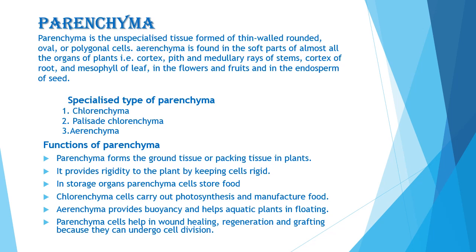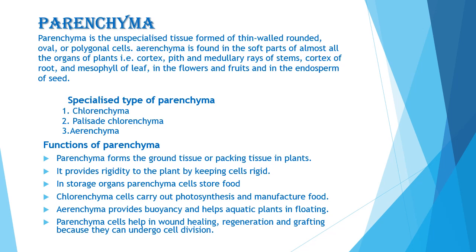The space between the cells is called the intercellular space, and it is abundant in parenchyma cells. Specialized types of parenchyma cells are chlorenchyma, palisade chlorenchyma and aerenchyma, which perform special functions.